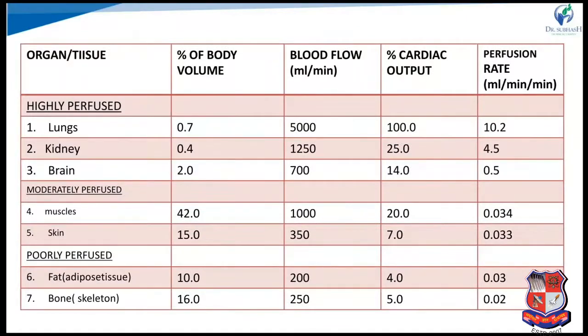Here in the table, they classify organs as highly perfused, moderately perfused and poorly perfused. Highly perfused organs, where the perfusion rate is high, include lungs, kidney, brain, heart. Moderately perfused organs are muscles and skin. Poorly perfused organs include fat and bone.